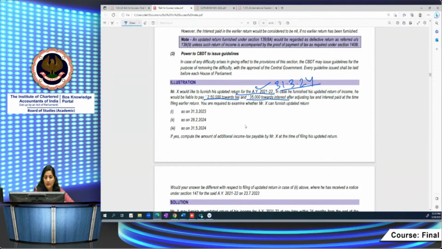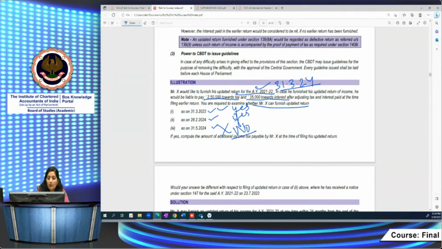If he wants to file, you are required to examine if Mr. X wants to file the updated return on 31/1/23, on 28/2/24, and on 31/5/24. Then you have to examine, can he furnish his return of income? See, up to 31st March 23, of course, he can furnish because he has time till 31st of March 24 to furnish his updated return. Yes, he can furnish. Up to 28th February 24, he can furnish. Yes, he can furnish because it is also within the time limit of 24 months. Then on 31st of May 24, can he furnish his return of income? Here, no, he cannot furnish.